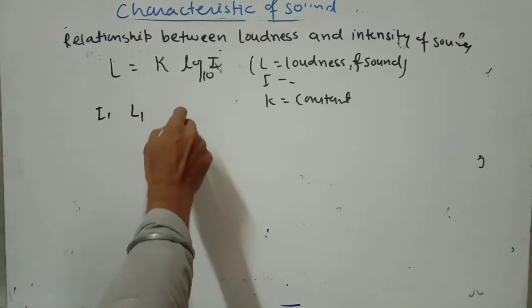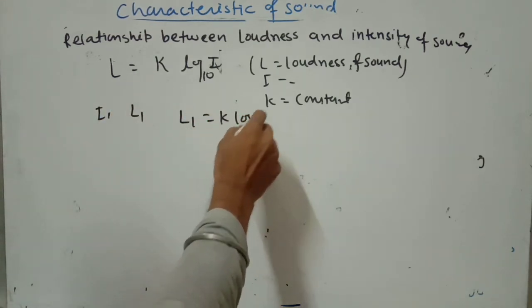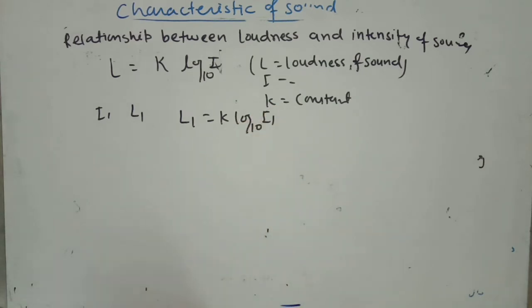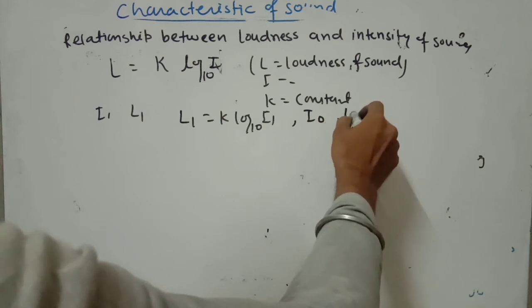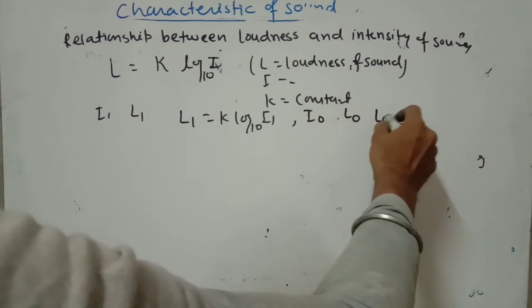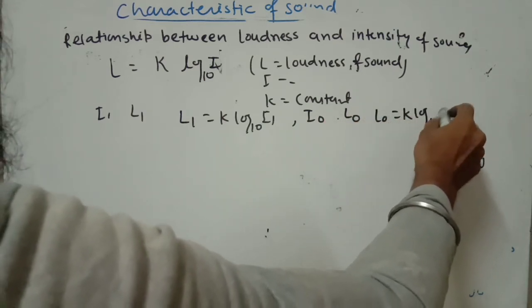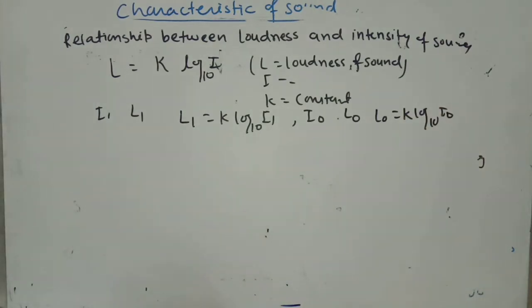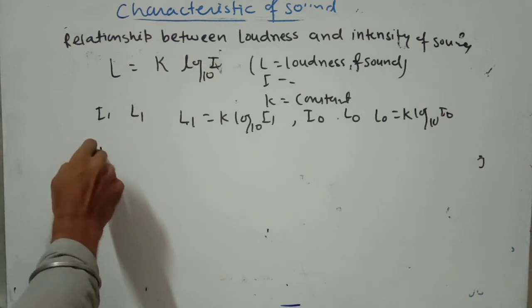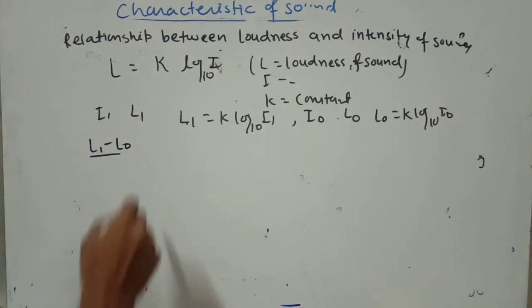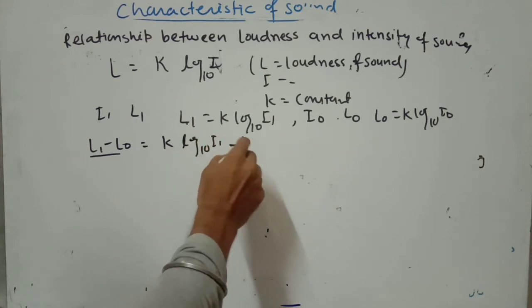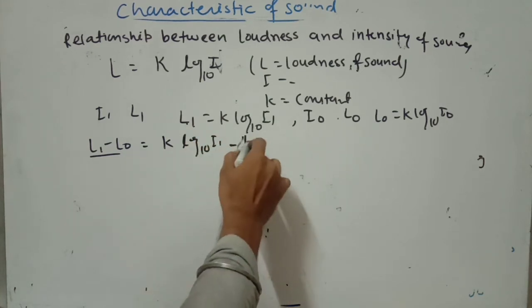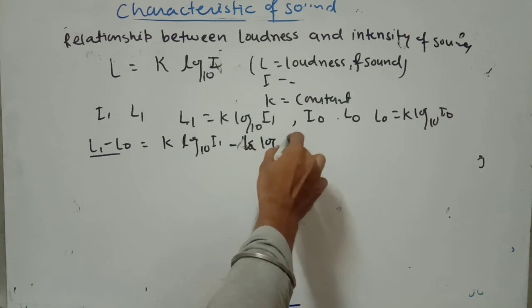So now we can write here L1 equal to K log I1 to the base 10. Similarly, we can write for I0, for particular loudness L0, L0 equal to K log 10 I0. Now we are going to subtract. So L1 minus L0, this is the difference of loudness, equals K log 10 I1 minus K log 10 I0.